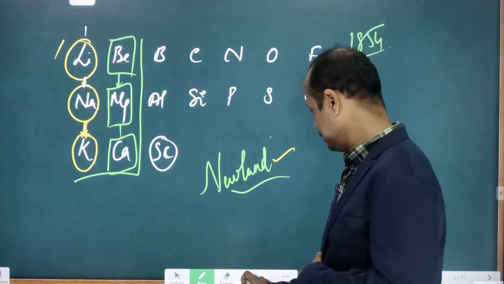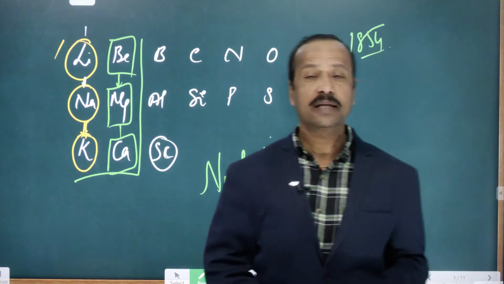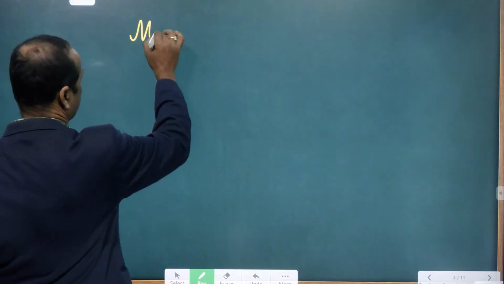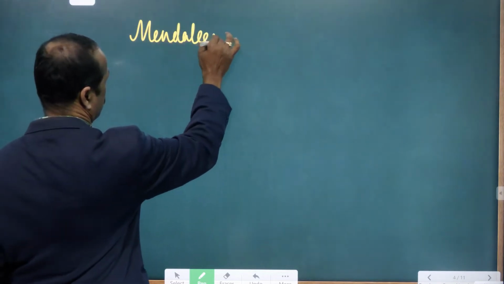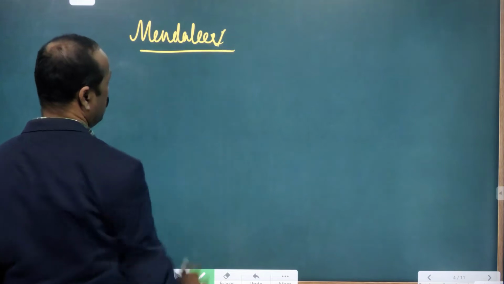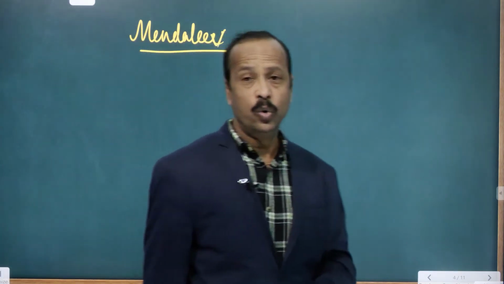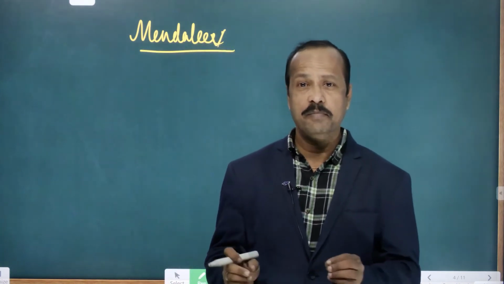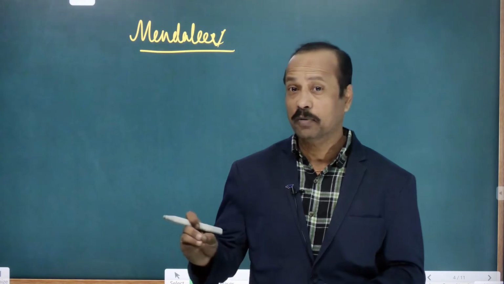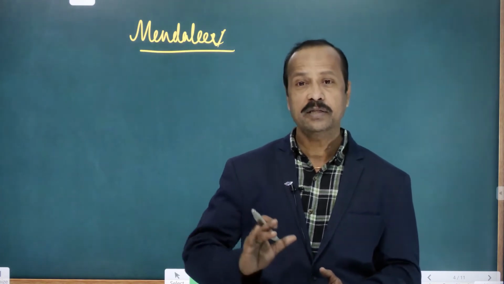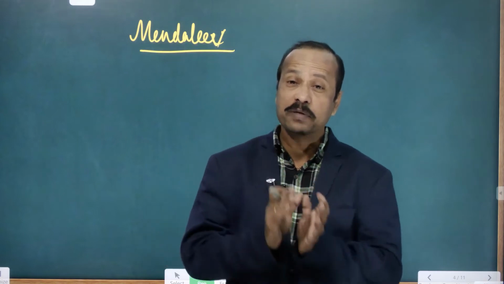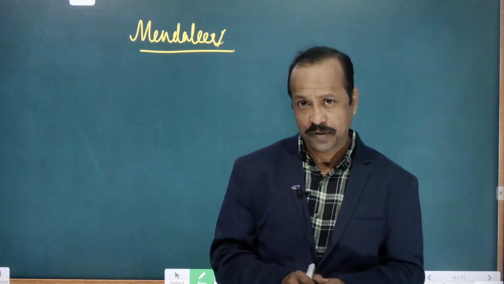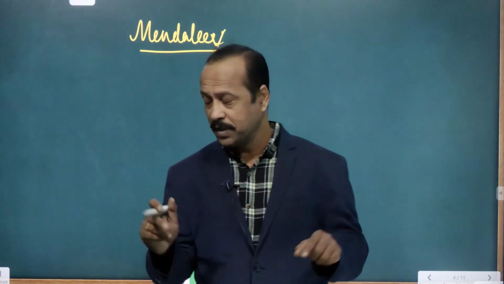Then another scientist called Mendeleev. Mendeleev was another scientist who proposed one law, and what he observed is that the properties of the elements are a periodic function of their atomic masses. What does that mean? The properties of the elements depend on their atomic masses. Based on this he tried to classify the elements. How? By constructing one periodic table.